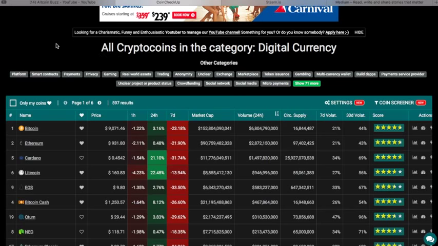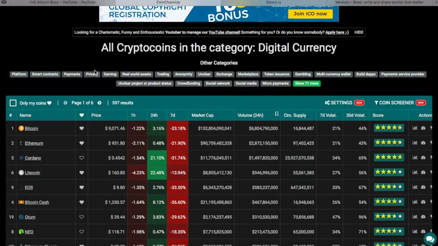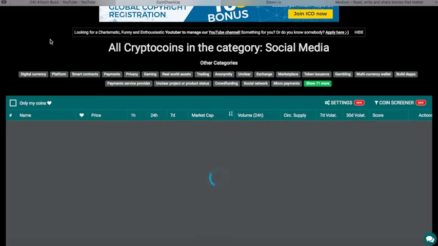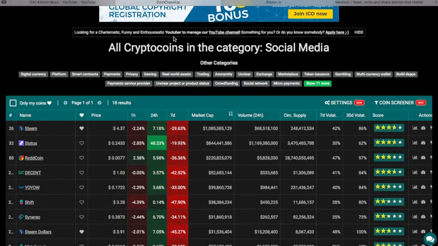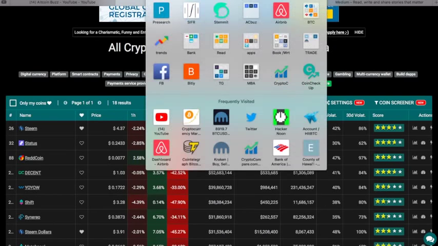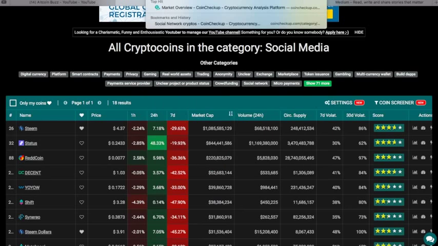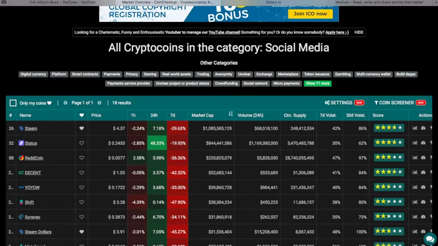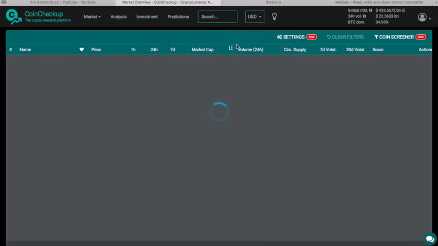All right, when I look at three coins like Steem, Status, and Redcoin, I want to show you my methodology for picking out best of breed in a sector. You can go to the CoinCheckup site right here like I'm on, and you can pick from any of these when you're on the digital currency site. Let's go back to the main page, just on coincheckup.com, and I'm going to show you how to pick that from the beginning so you're not lost on their website. They really improved their site. It is much better, much quicker, and I'm enjoying using it, and you're going to know why.